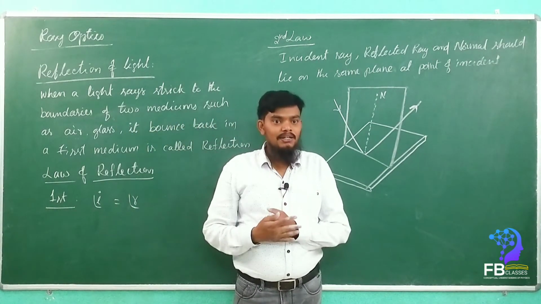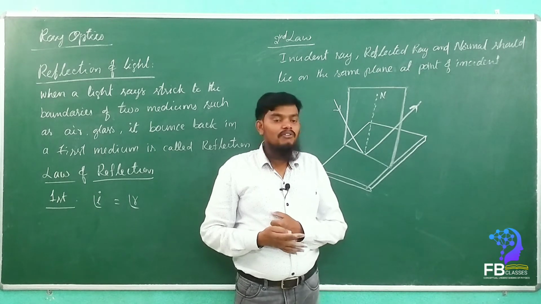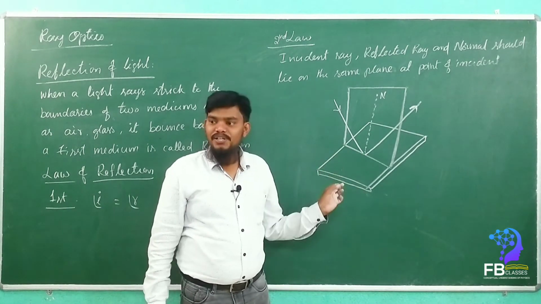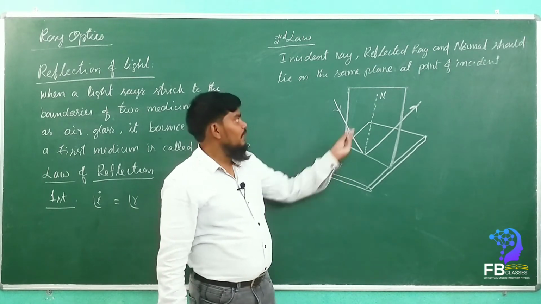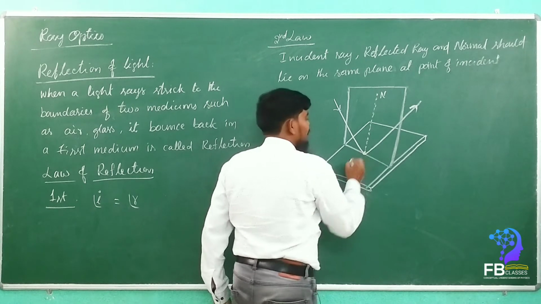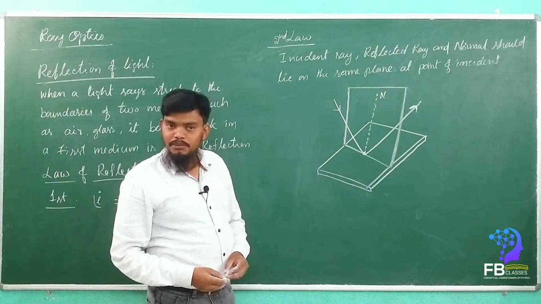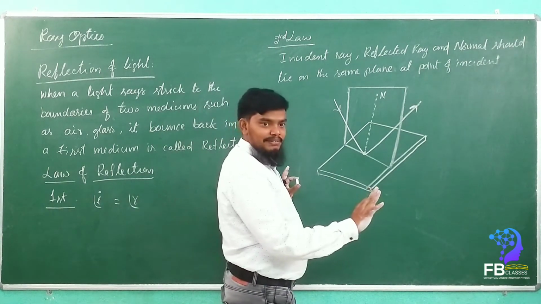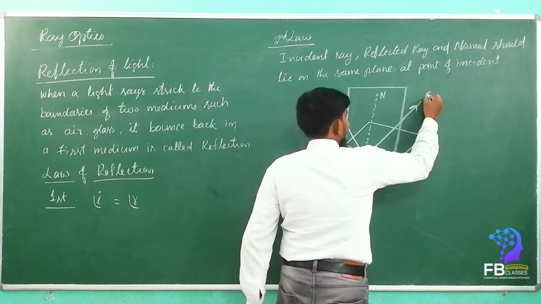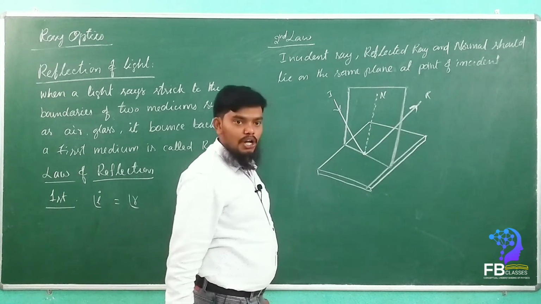That law we call the second law of reflection. So the incident ray, normal, and reflected ray, all three should lie on the same plane, at the point of incidence. Got it everyone clearly? This ray is called the incident ray, this ray is called the reflected ray, and this is the normal.